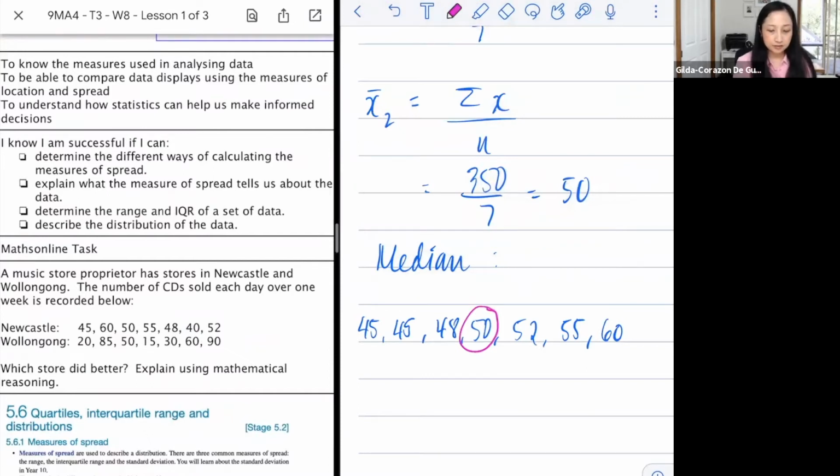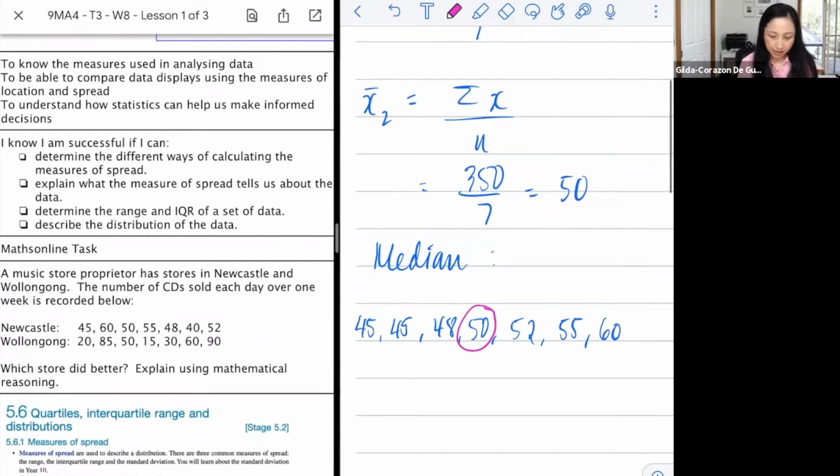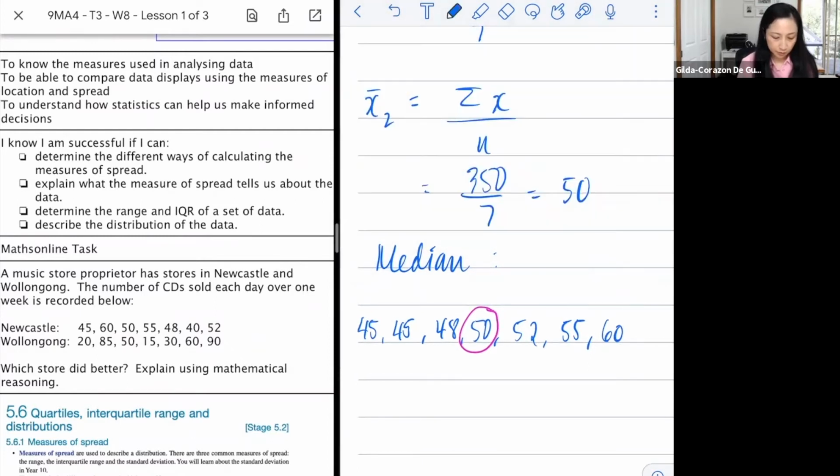What would be the median of the second one? Let's have a look. We have 20 as the smallest. No, not 20, but 15, followed by 20, followed by 30, and then 50, and then 60, 85, and then 90. It looks like our median is also 50. So how can we judge this? How can we know which store actually did better? Do you have any ideas?